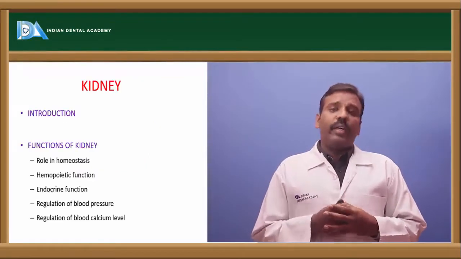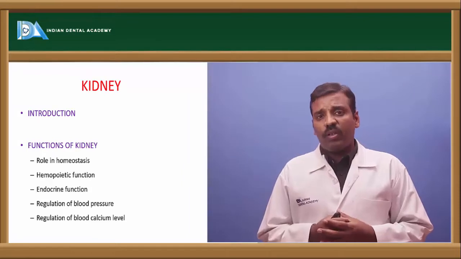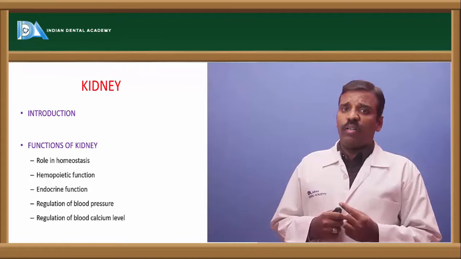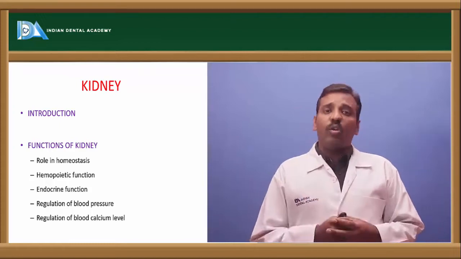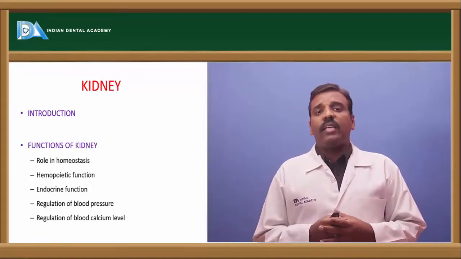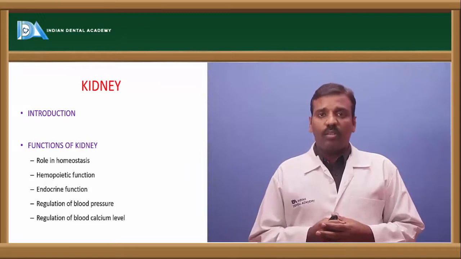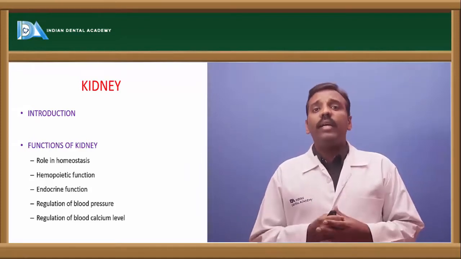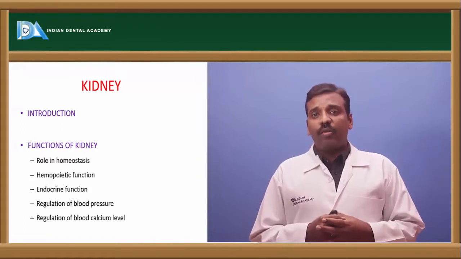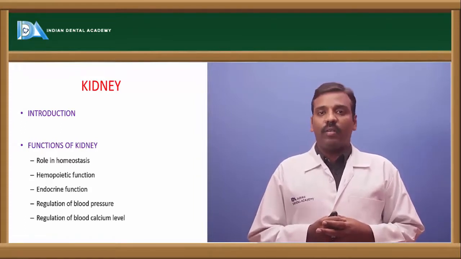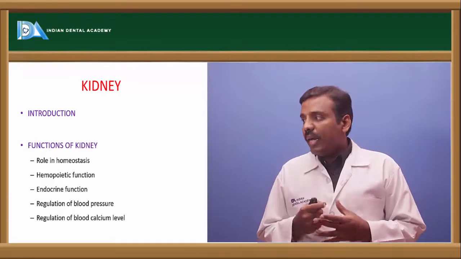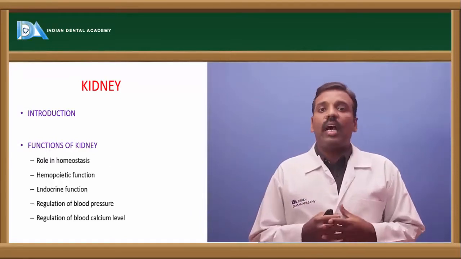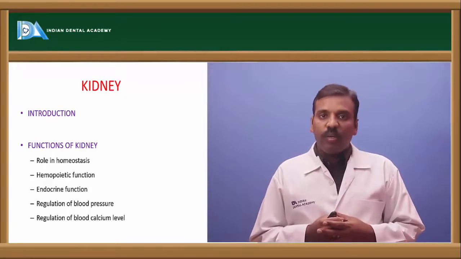What are the functions of the kidneys first of all? The first one is the role in homeostasis. Kidneys maintain homeostasis. What is homeostasis? Homeostasis is nothing but maintenance of the internal environment, the milieu interieur. Next one is hemopoietic function, so kidneys are involved in RBC production.